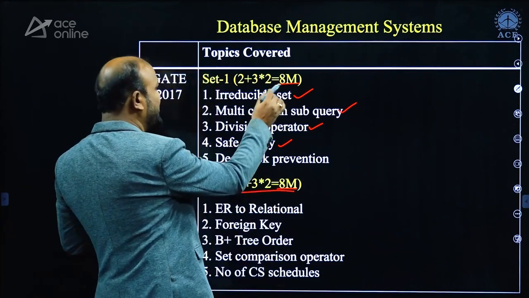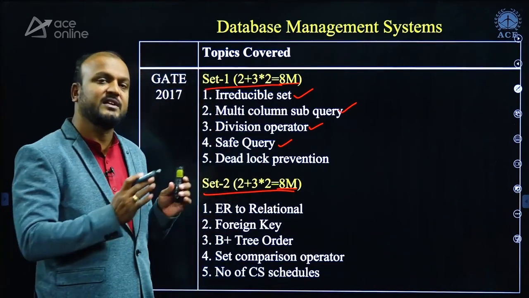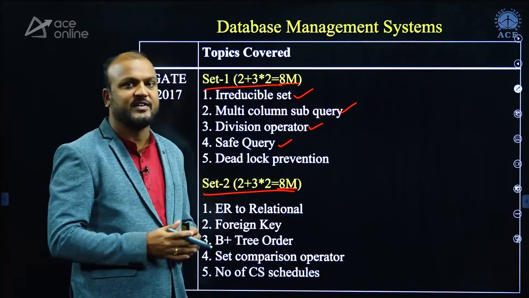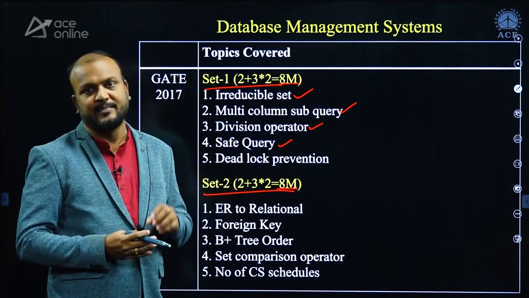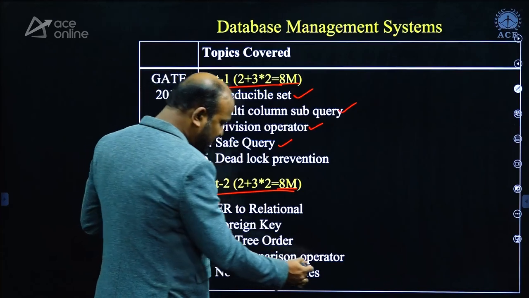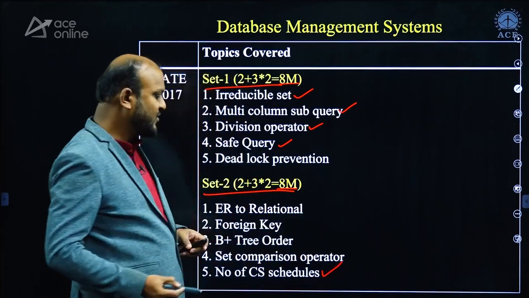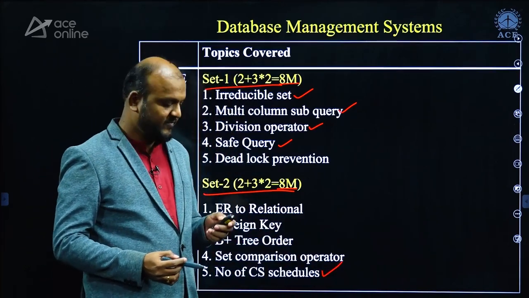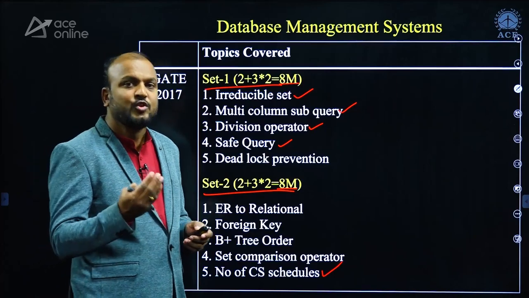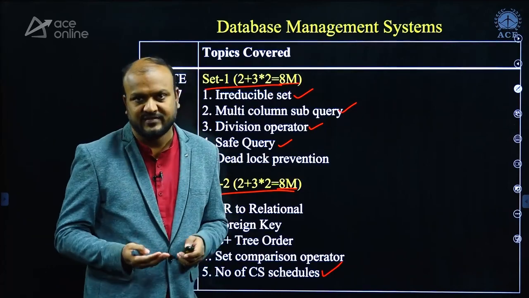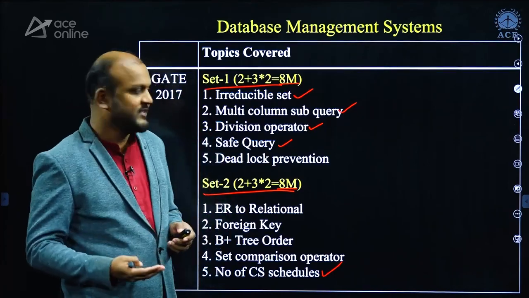One more important thing is that in both set 1 and set 2, most of the topics from where questions were asked are untapped areas. One of the good questions asked is the number of conflict serializable schedules. To solve this question, you may take 4 to 5 minutes when solving it for the first time.